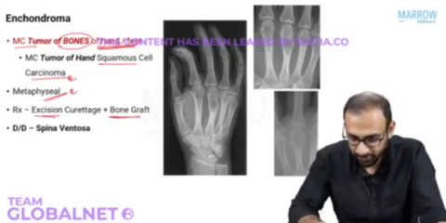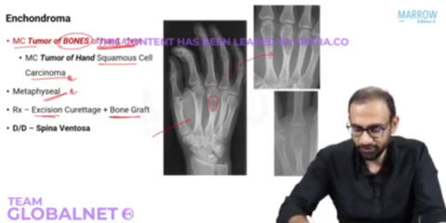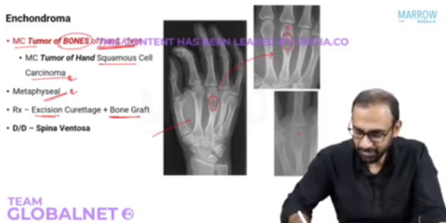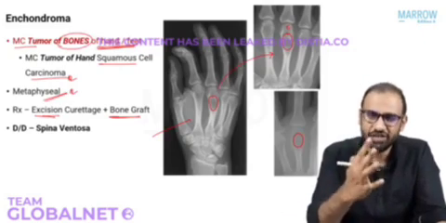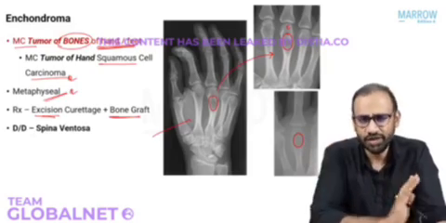So look at this very carefully. These are your metacarpals, right? And what do you notice? There is a lucent or a hazy lesion here in the metaphysis. Let me zoom it for you. Again, metacarpal, epiphysis, metaphysis has lucency or haziness. Simple for your exam: there is a lesion in the phalanges or the metacarpal, think of enchondroma. Okay, that is all.